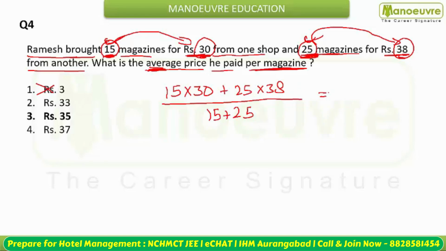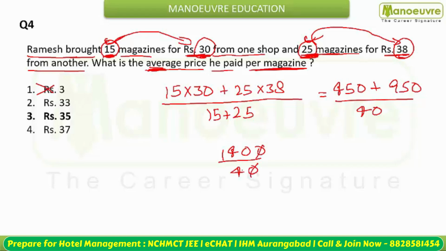So this becomes 450 plus 950, and you need to divide by 40. This will give you 1400 by 40. Now cancelling this, your answer is going to be 35. So option number 3, that is 35 rupees, is your answer.